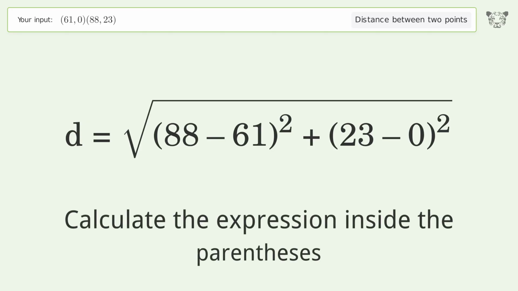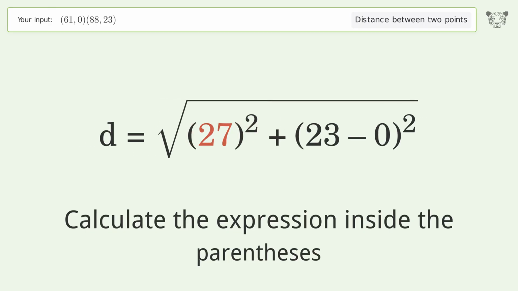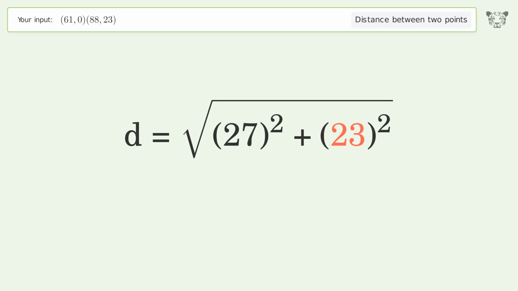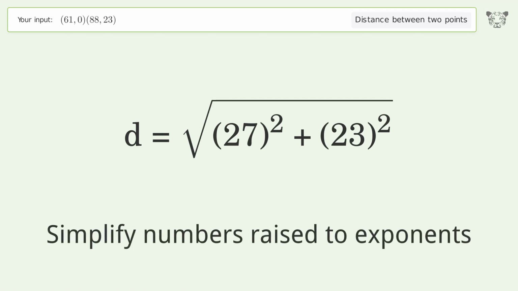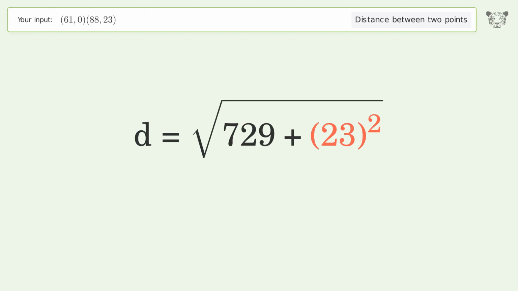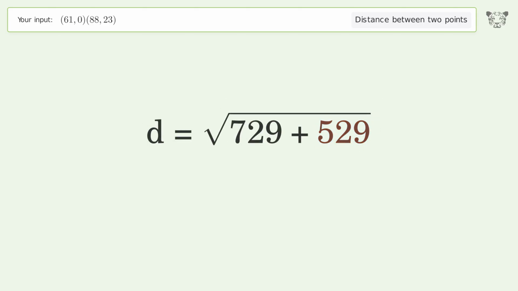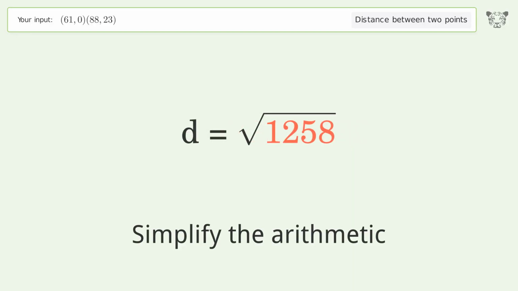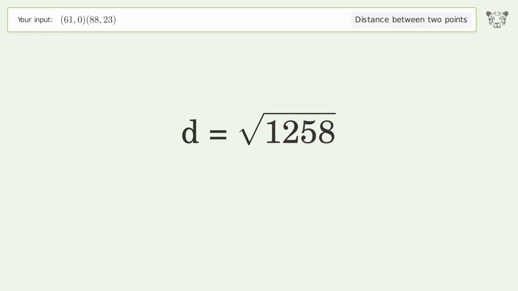Calculate the expression inside the parentheses. Simplify numbers raised to exponents. Simplify the arithmetic. And so the distance between the 2 points is the square root of 1,258, or 35.468.